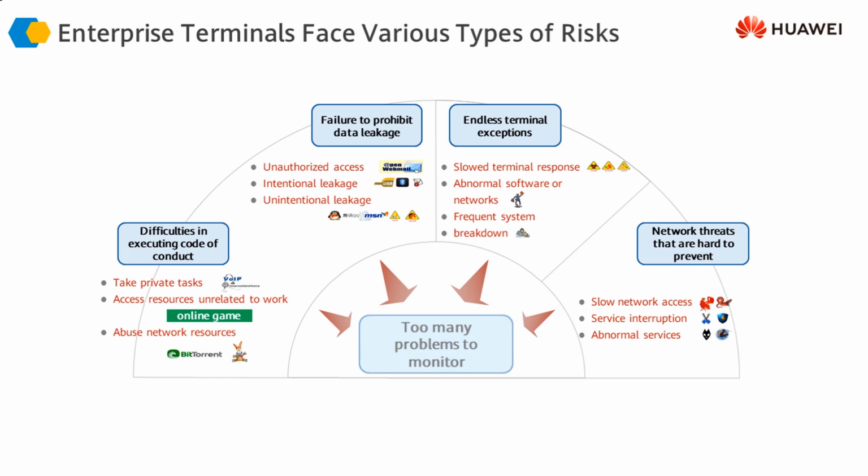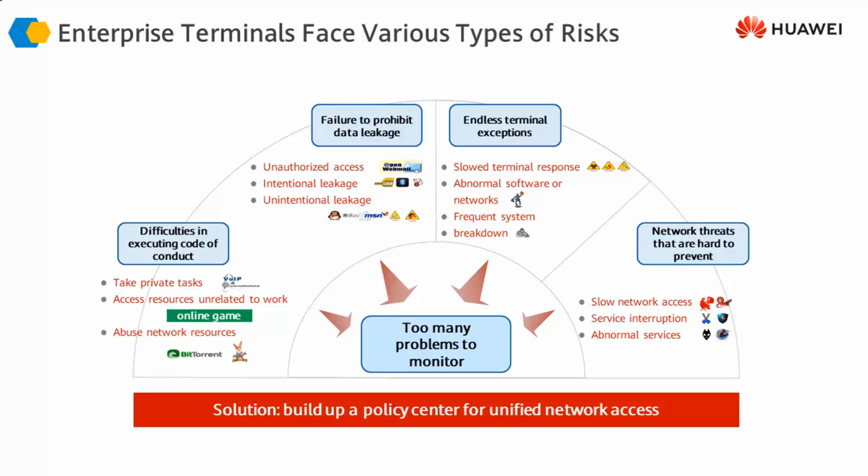So in order to solve all these problems, the solution is that we need to build a policy center for unified network access. We need to implement all these policies, or the solutions to tackle all these issues, through a centralized policy center. If we can manage all this centrally, it will make our lives easier as a security expert or as a security architect.